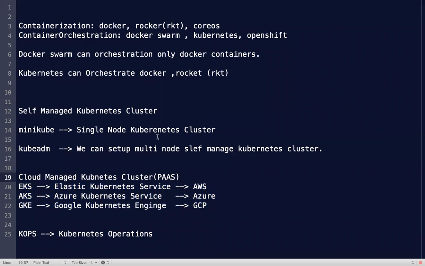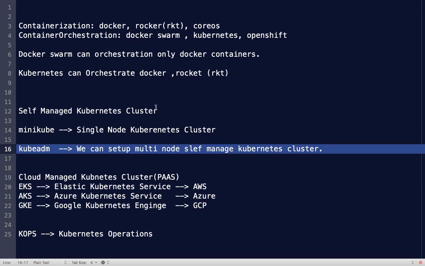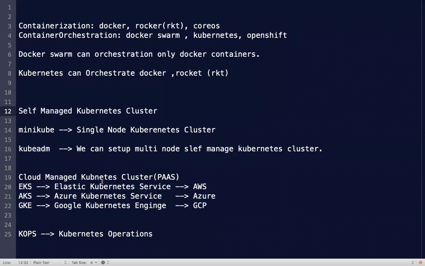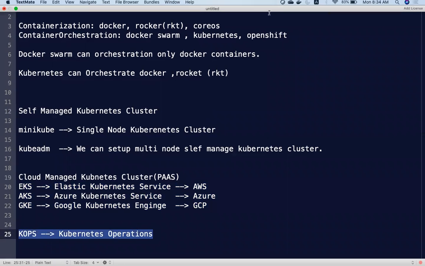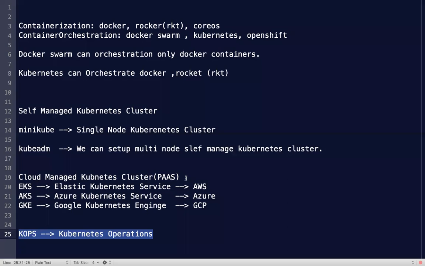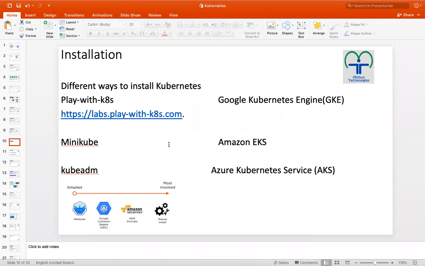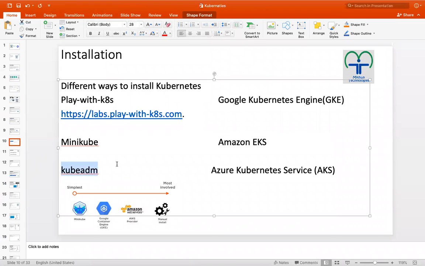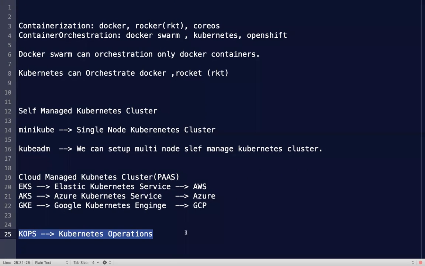So first I will explain how to set up a self-managed Kubernetes cluster using Kubeadm. Later we can see how to set up a Kubernetes cluster using kOps. We will discuss installation after the break. We will try to set up a Kubernetes cluster using Kubeadm. We'll continue from 8:45.